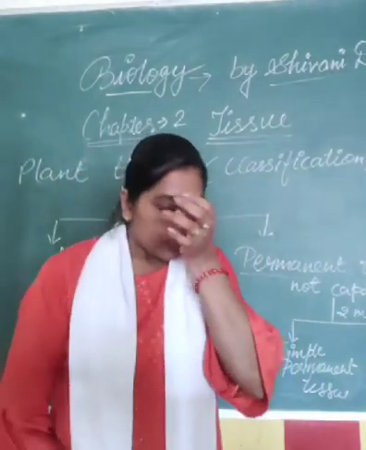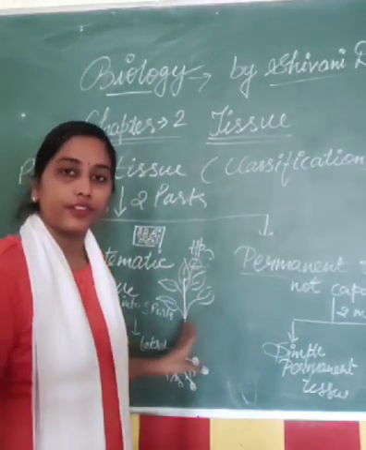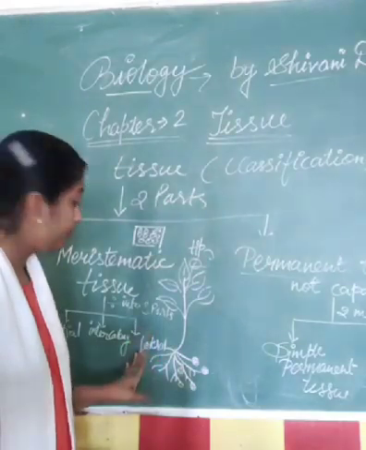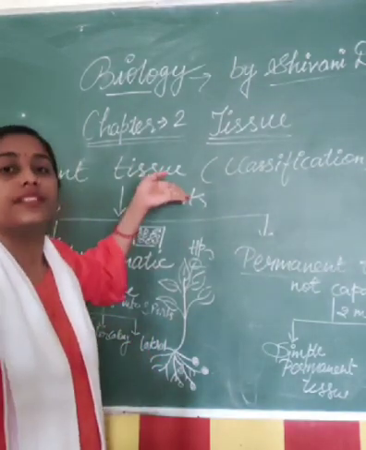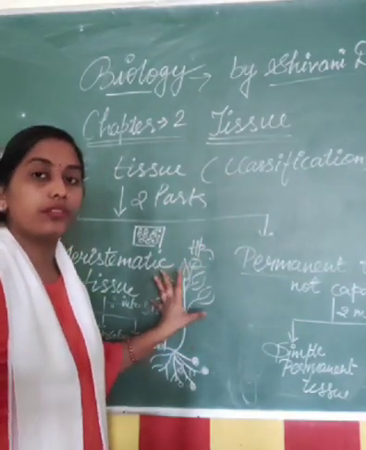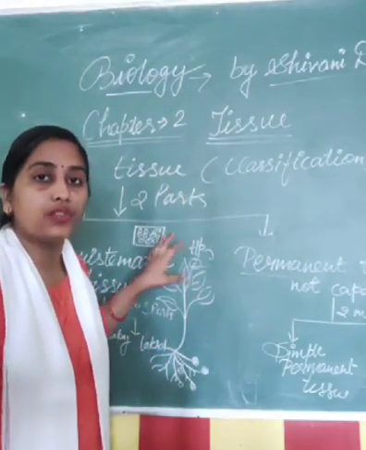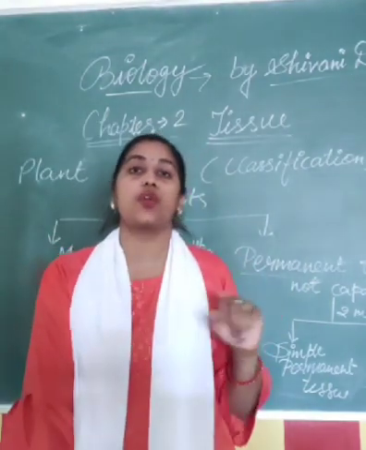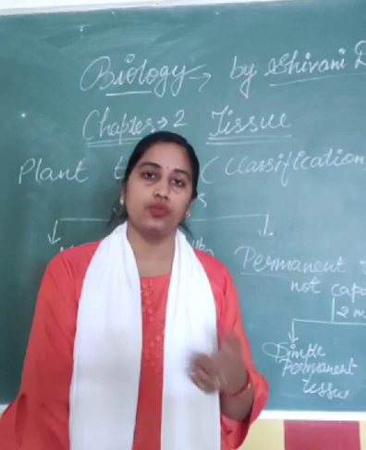Now if we talk about the function of the meristematic tissue, these tissues are helpful in the growth of the plant, right? How much the growth will take place depends on the meristematic tissue. That is why they are called dividing tissues.